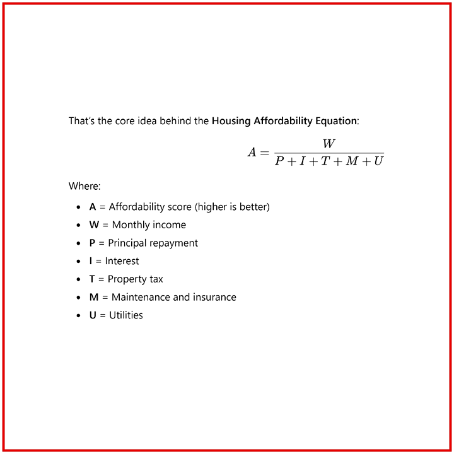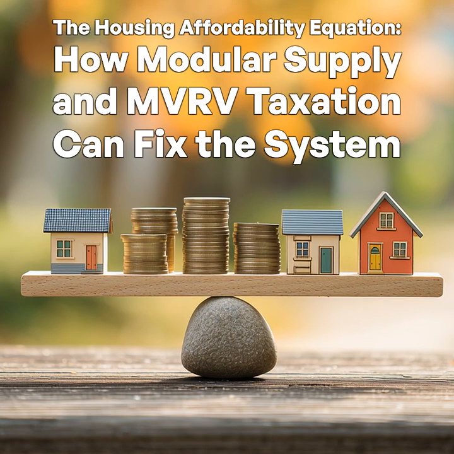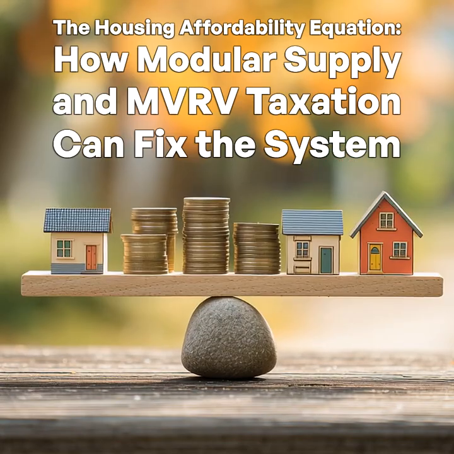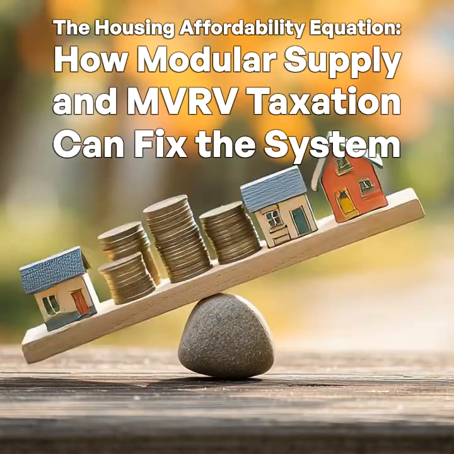Property tax. This is the most misunderstood variable and one of the most unjust. Under the current system, if your neighbor sells for 40% more, your home gets reassessed and your taxes go up, even if you didn't sell, refinance, or upgrade a single thing. This phantom pricing distorts household budgets and forces displacement, especially for long-term, low-income residents in gentrifying areas. The fix? MVRV-style taxation, which we'll explore in depth in Section 5, pegs your tax to your own realized value, your purchase price, not the market's mood swings.